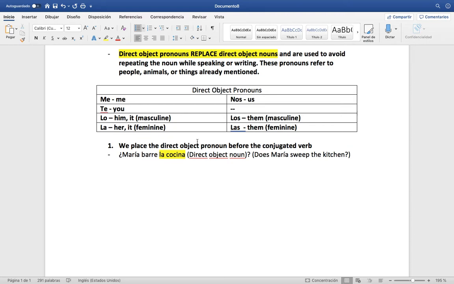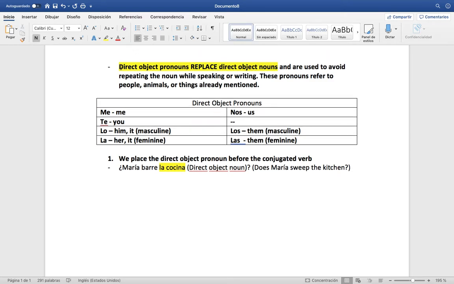So, how do we avoid saying this 5 million times? La cocina, la cocina, la cocina. Well, we do this. We replace our direct object noun with our direct object pronoun. So, how would I answer this? I would say, no, la barre. No, meaning no, she does not sweep it.